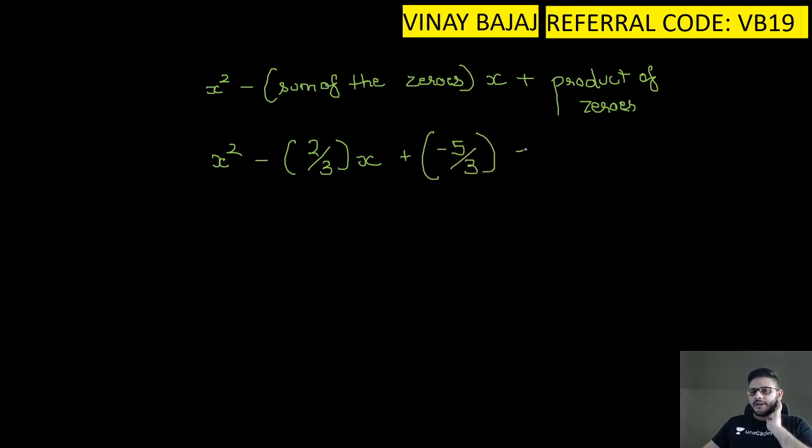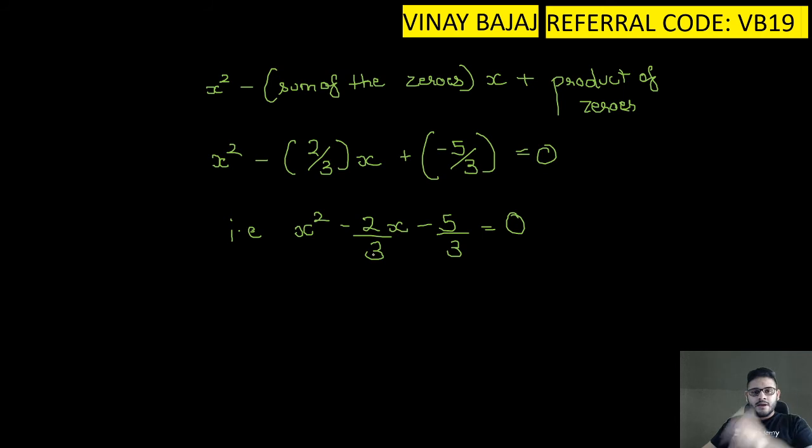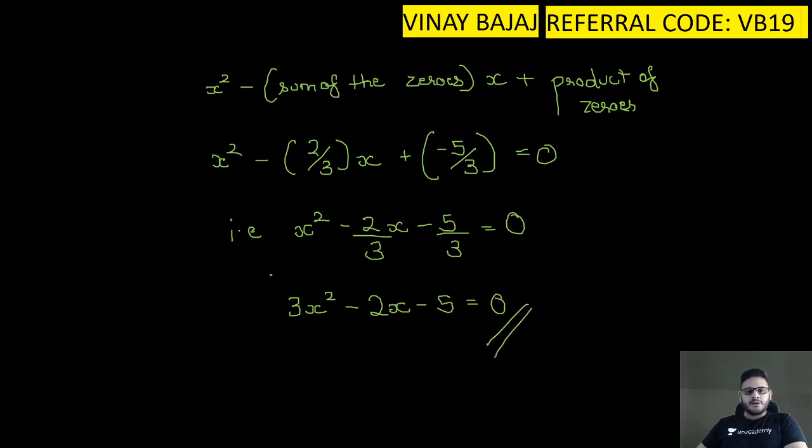So what is the final answer? That is, we can say x square minus 2 by 3x minus 5 by 3 is equal to 0. Now can I say 3x square minus 2x minus 5 is equal to 0? So this is my final answer.